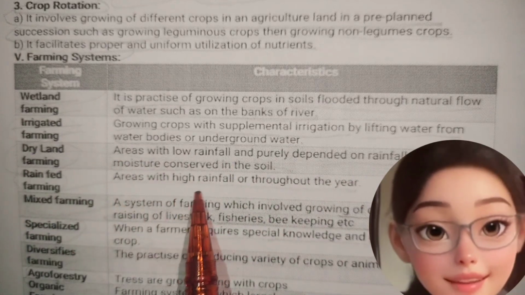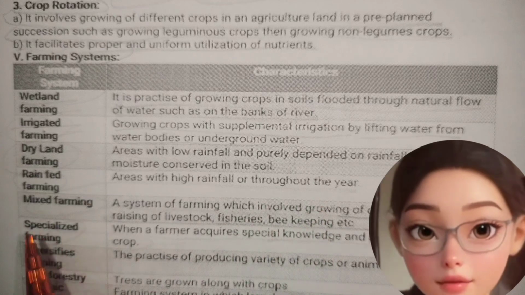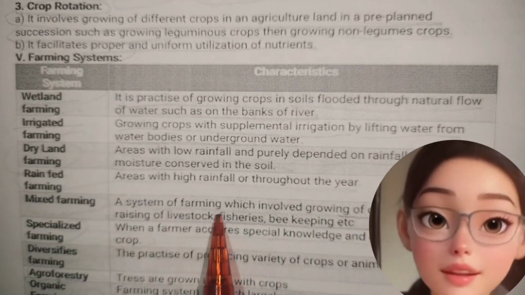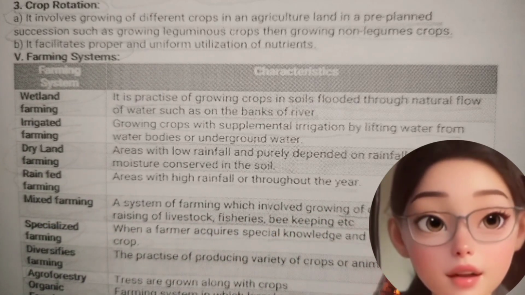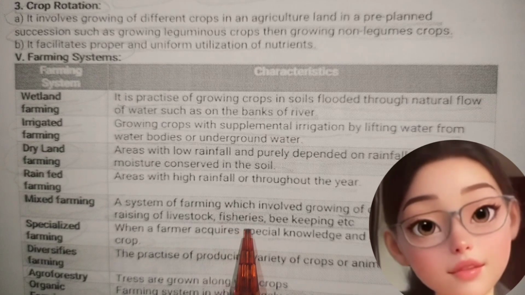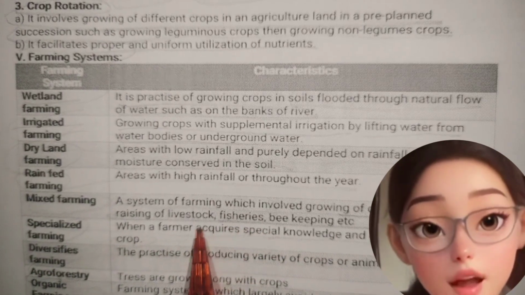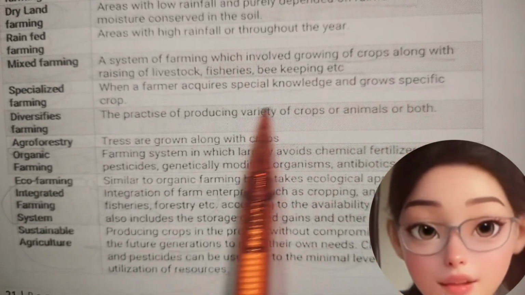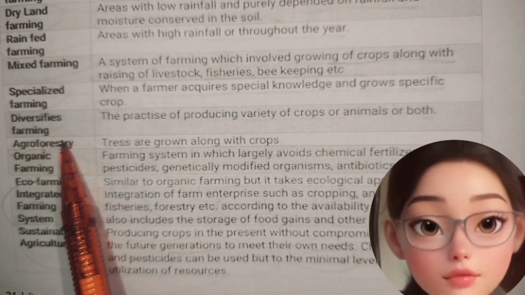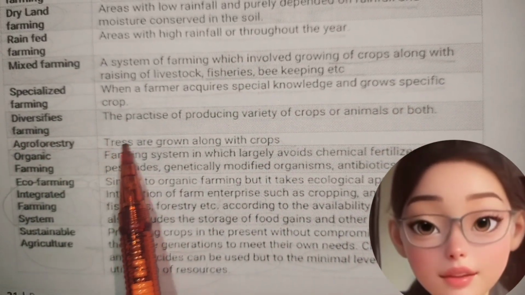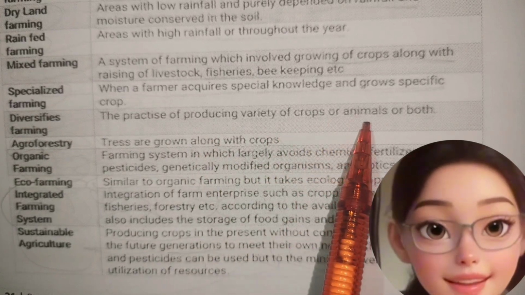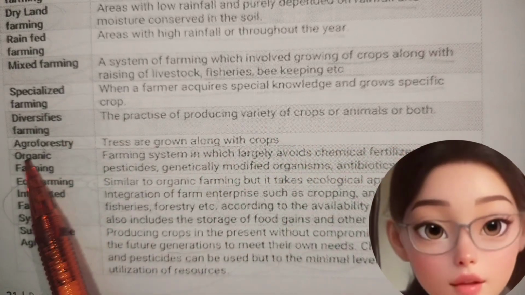Rain-fed farming: areas with high rainfall throughout the year. Mixed farming: a system of farming which involves growing of crops along with raising of stock, fisheries, beekeeping, etc. Specialized farming: when a farmer acquires special knowledge and grows specific crops. Diversified farming is the practice of producing a variety of crops or animals or both.